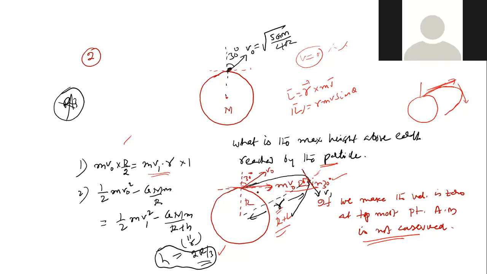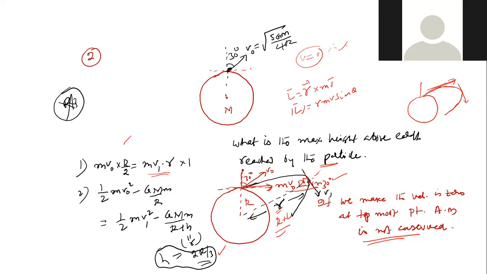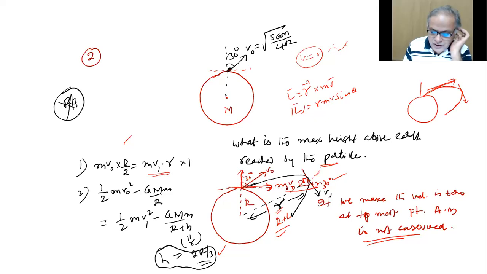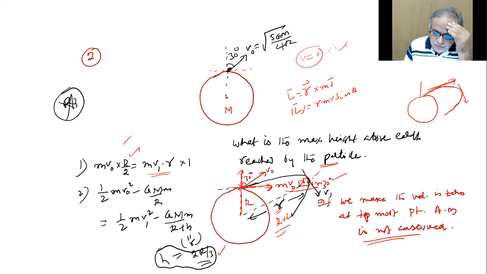R perpendicular, MV perpendicular into R. The angle between R and this MV is 30, no? So this perpendicular component is MV sine 30, right? And sin 30 is what? Half. Yes, sir. Understood, sir. From this point to this point, we conserved angular momentum. This MV0 R sine 30 is here, children. And MV1R is here.